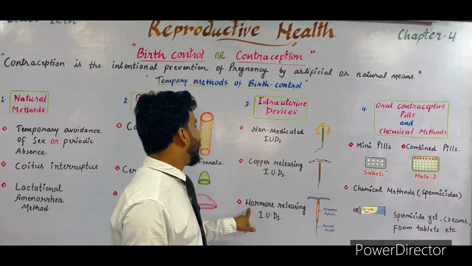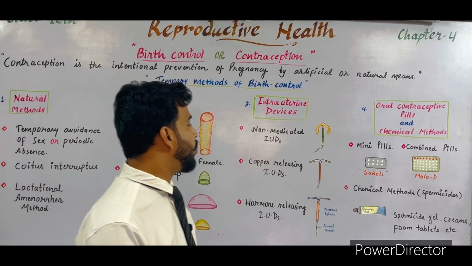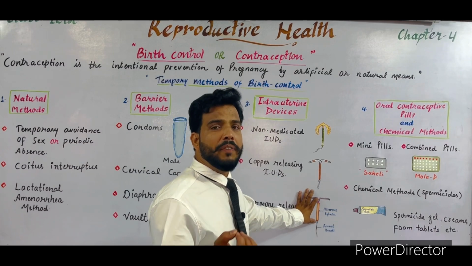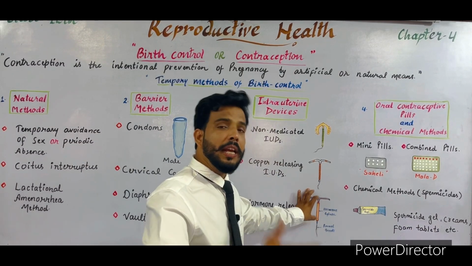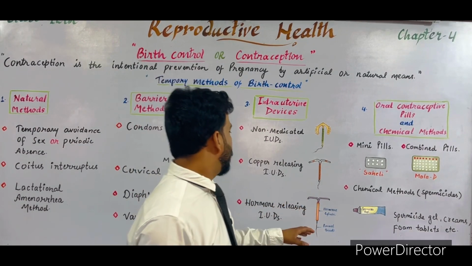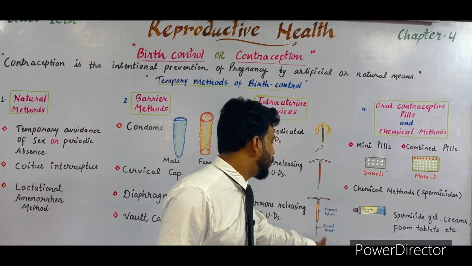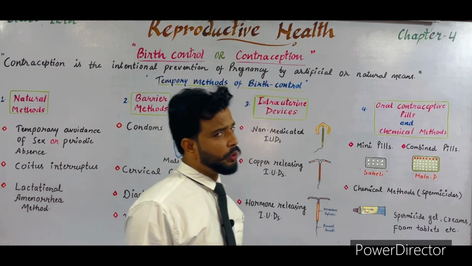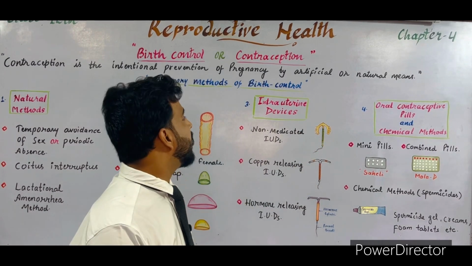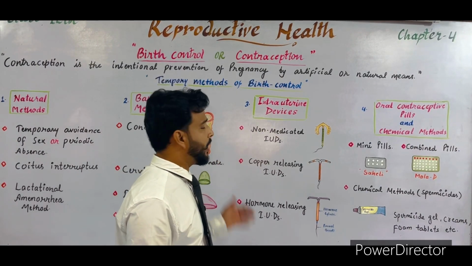Now the last one is hormone releasing IUDs. Nowadays another IUD is developed, which consists of a hormone cylinder, and this cylinder releases a small amount of hormones inside the uterus, and these hormones prevent pregnancy. So it is a very effective method. This IUD also has a removal thread through which it can be removed from the uterus. So these are some intrauterine devices which temporarily prevent pregnancy for a few years, like 2, 4 or 5 years. These are also very useful methods.